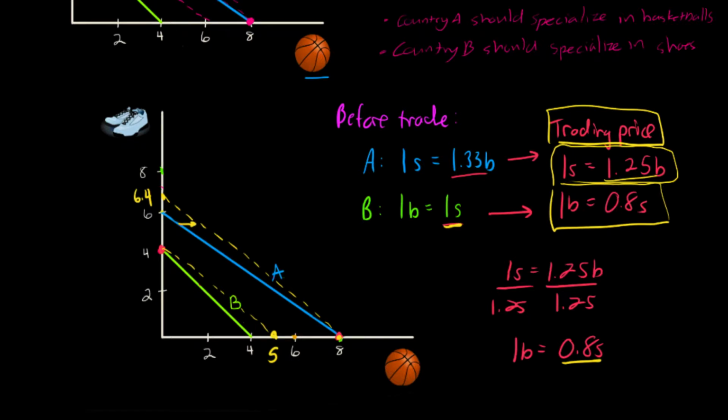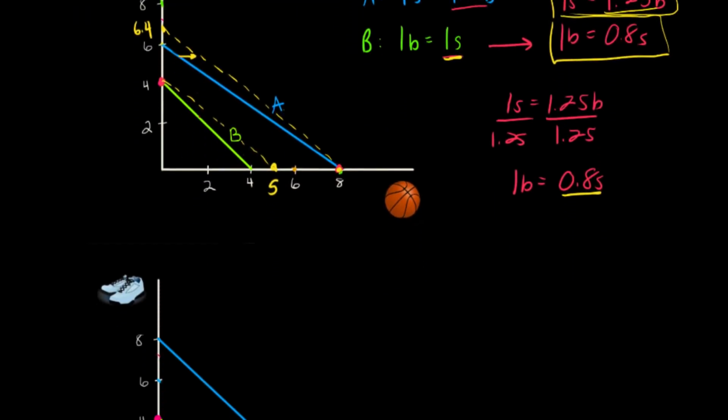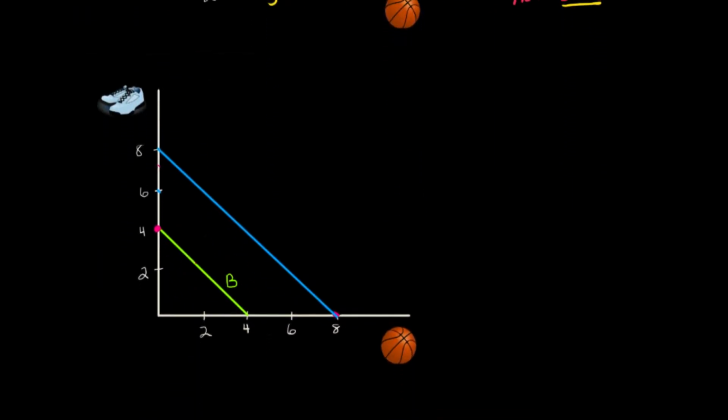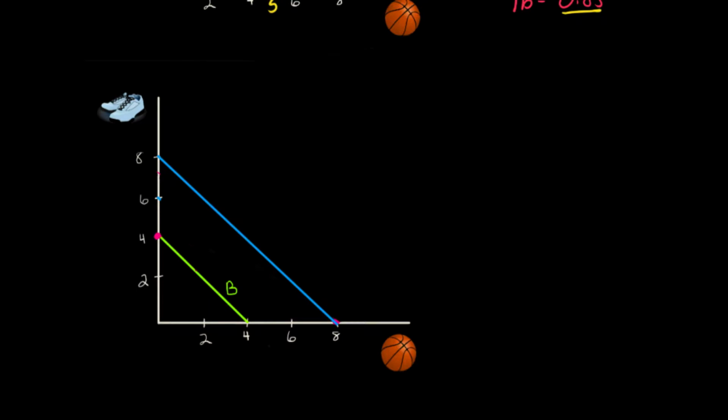Now there's one more concept we want to explore before we wrap up this lesson on comparative advantage and the gains from trade. Let's scroll down and look at one more production possibilities curve for the two countries A and B. We'll add our label A here. Now something's different about this PPC from our original.